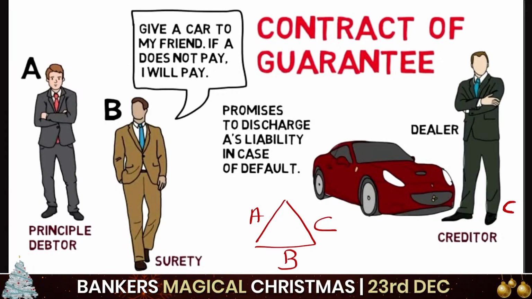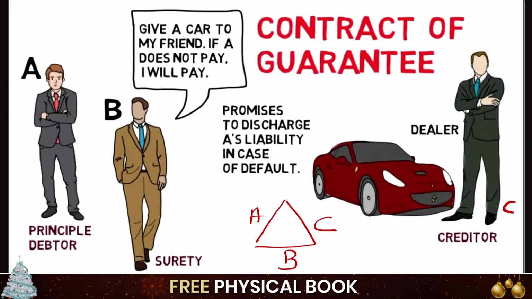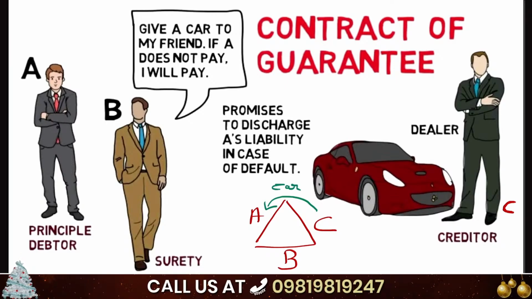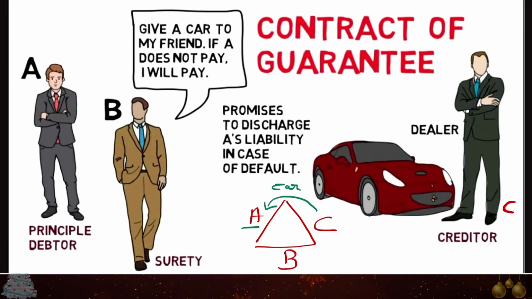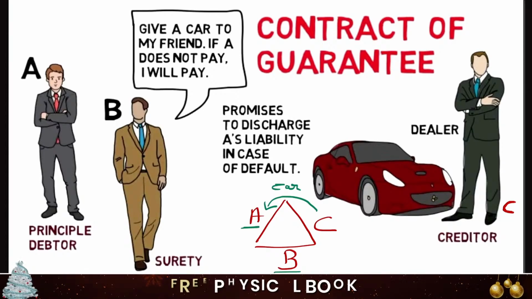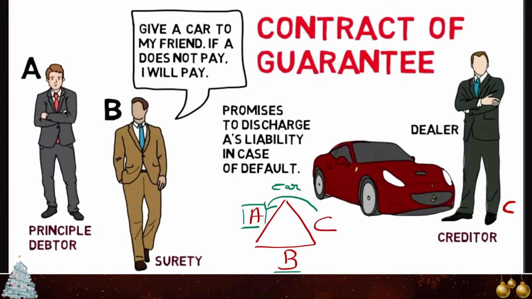Now class, in this case, as you can see here, the creditor is giving, suppose, a car to A. But C doesn't trust A, whether he will pay the full price of the car or not. So now A contacts B. B promises that if A is not able to pay the full price of the car, I will pay you.